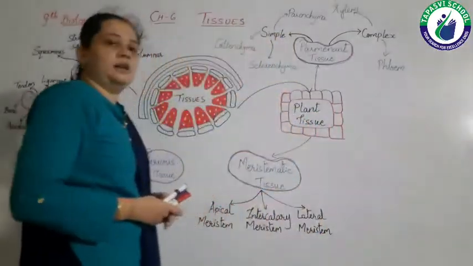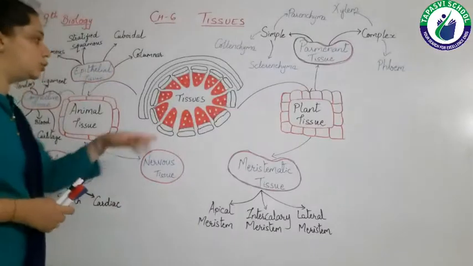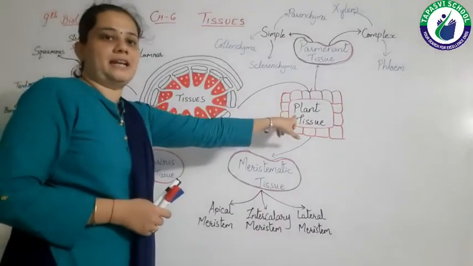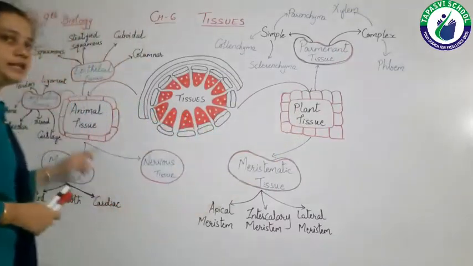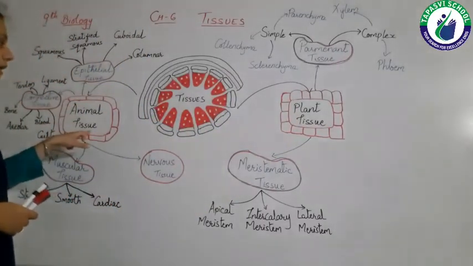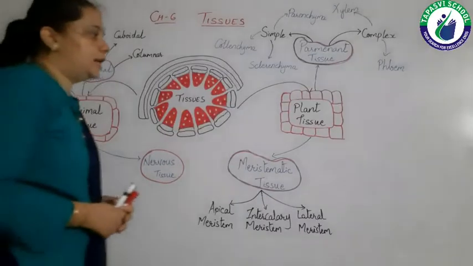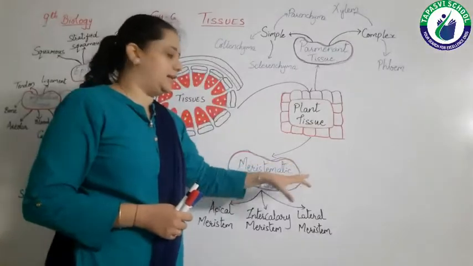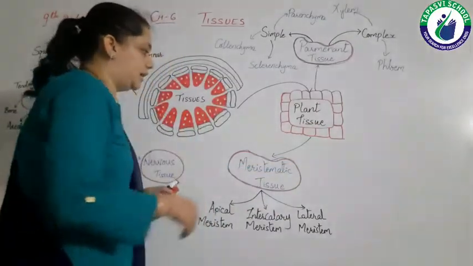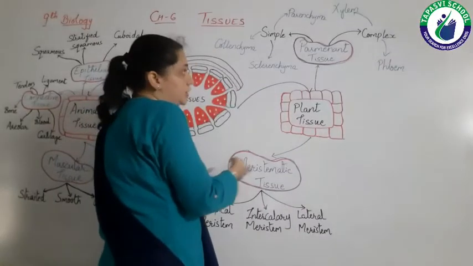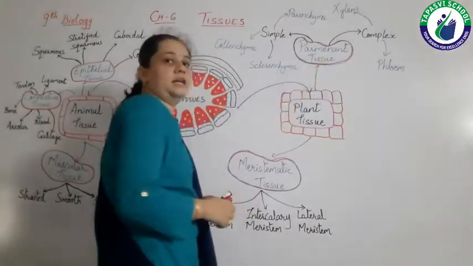Here you can see that there are two types of tissues: tissues which are present in plants, that is plant tissues, and tissues which are present in animals, that is animal tissues, right? In plant tissue there are mainly two types, that is meristematic tissue and permanent tissue.